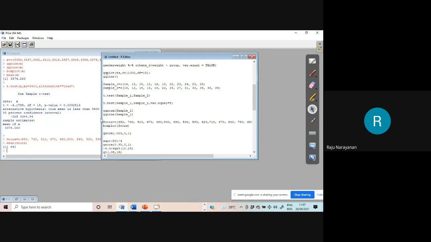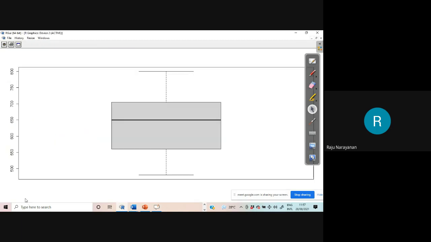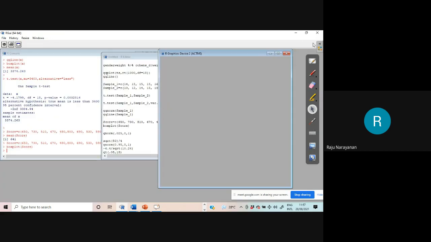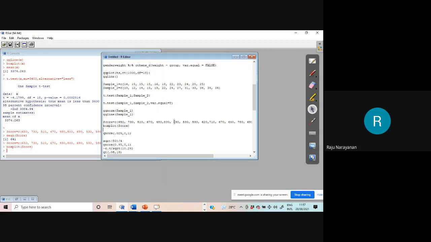That is, you have to see whether the parent population is normal. That is one of the important assumptions of t-test. Yeah, almost normal. Okay. Then, if you want, you can do QQ-norm score along with the QQ line score.